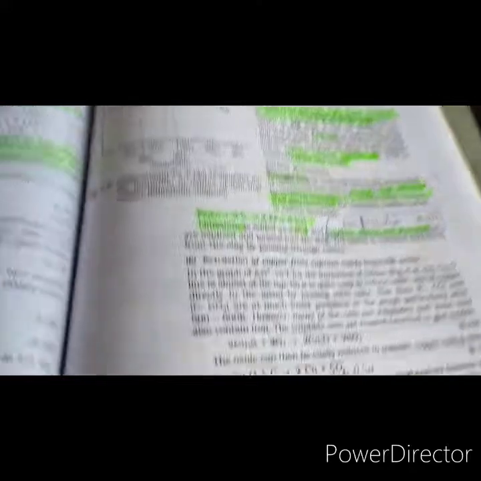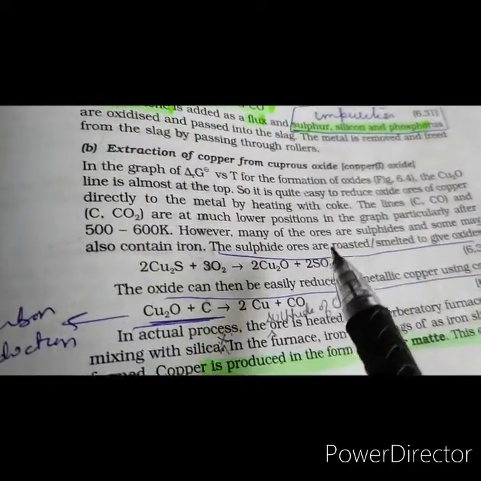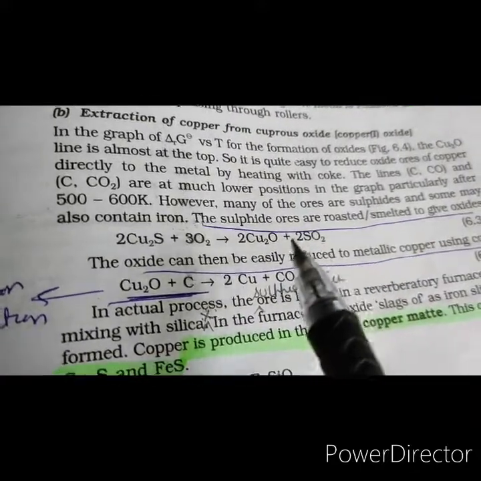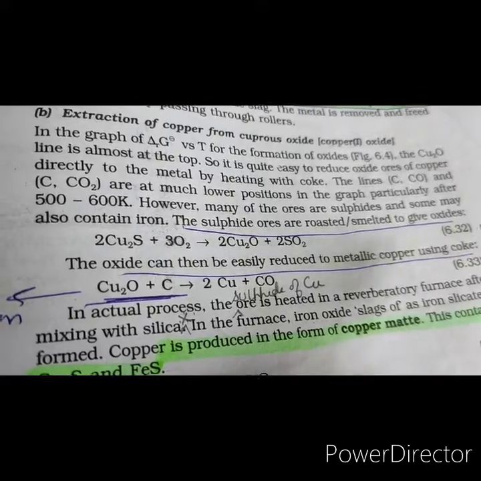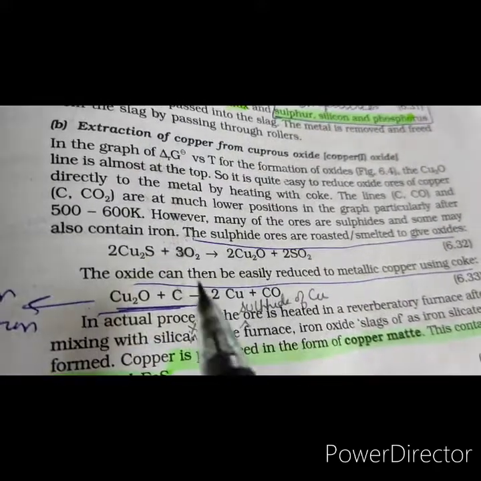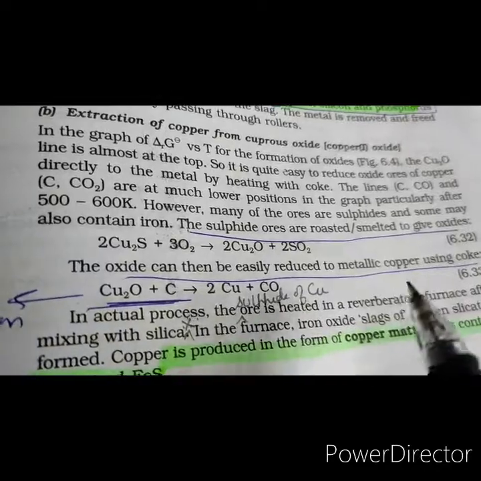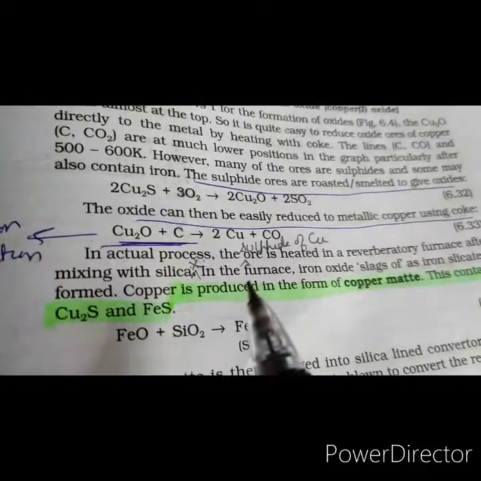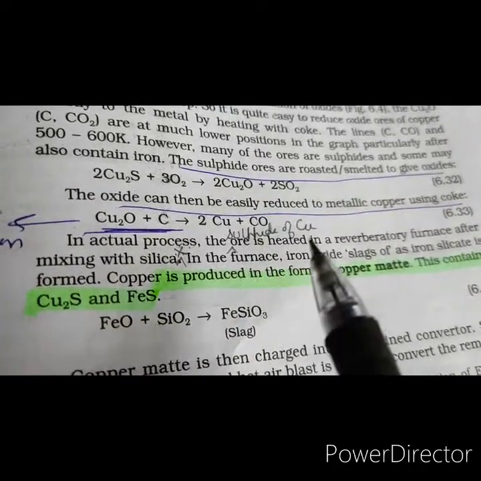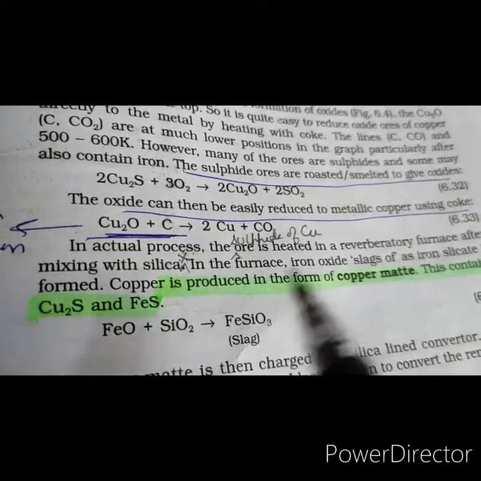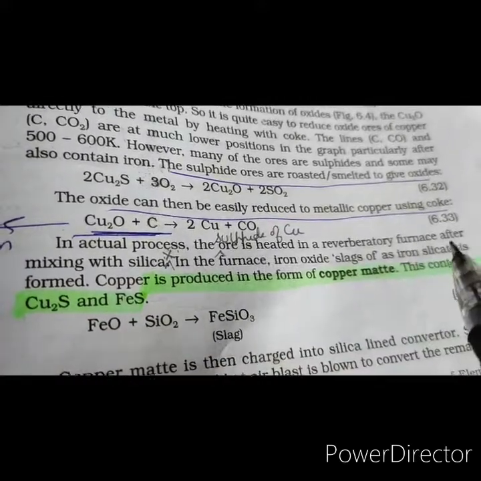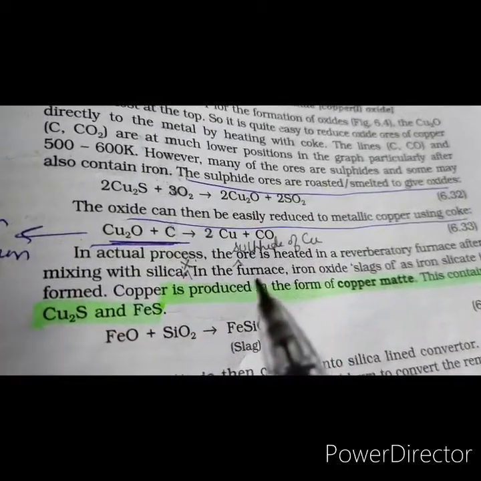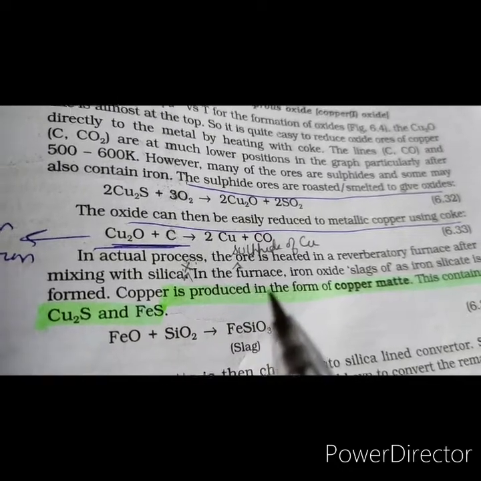The ores of copper are generally sulfide ores, and these sulfide ores are first roasted to give the oxides, because oxides are easy to reduce, and then these oxides are heated with carbon and get converted to copper. But in the actual process, the sulfide ore of copper is mixed with silica and heated in a reverberatory furnace. This mixing with silica is done because of the presence of iron as the impurity.